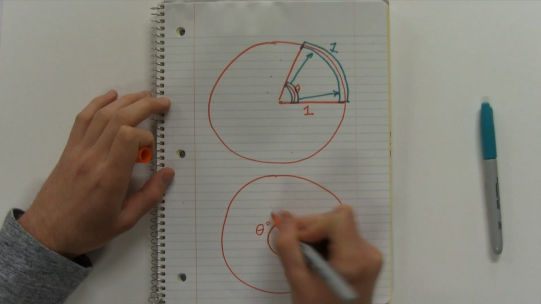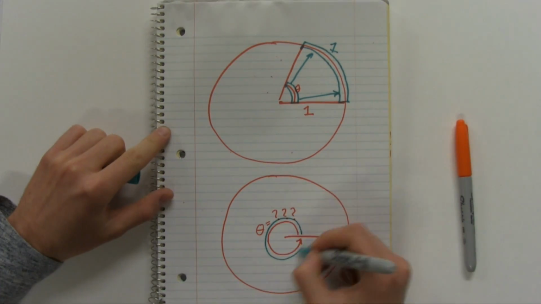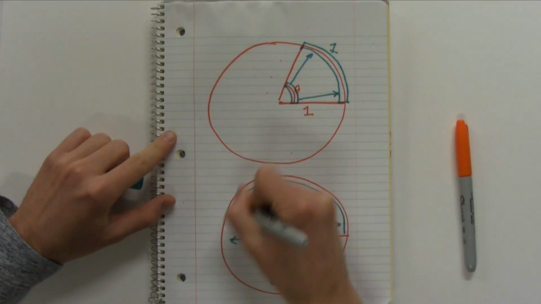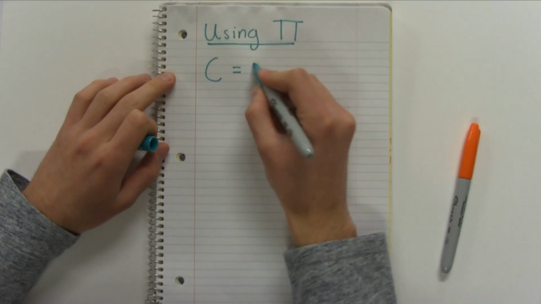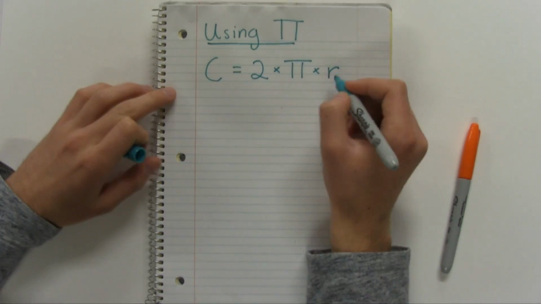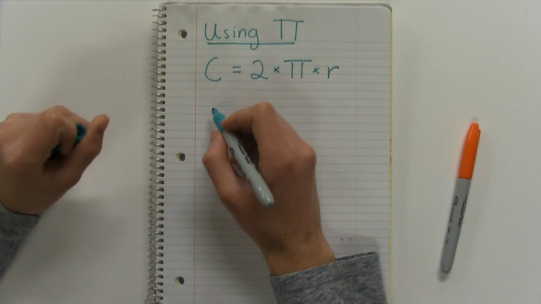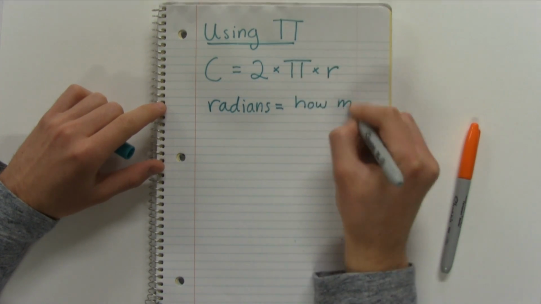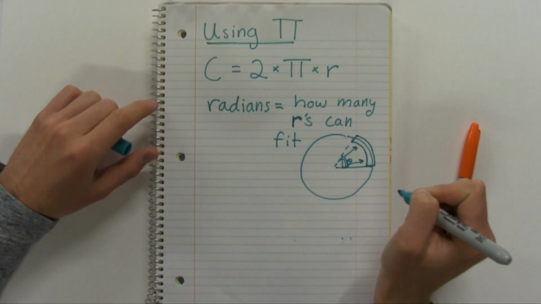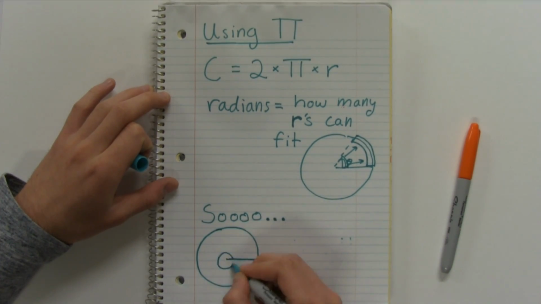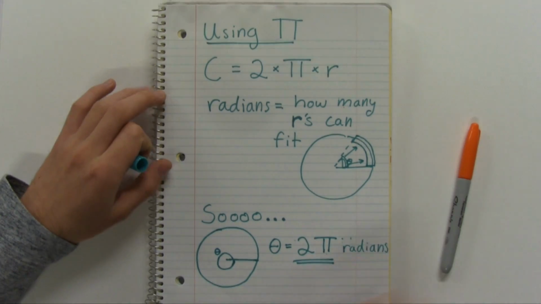Now that we know what a radian is, let's try to figure out, in radians, the size of the entire angle of a circle. To do this, we need to find the length of the arc that this angle projects onto the circle. Well, that would just be the entire circumference of the circle. First, let's try using pi. Circumference equals 2 times pi times radius. So, what's that in radians? Well, since radians are defined by how many radii can fit in the projected arc of the angle we are looking for, the entire angle of a circle is just 2 pi radians.